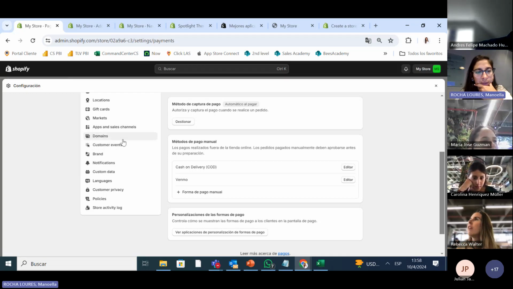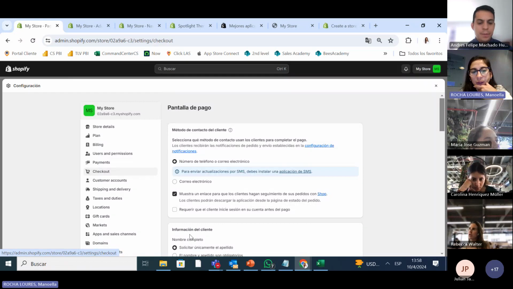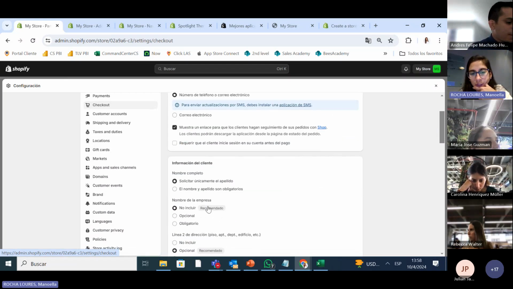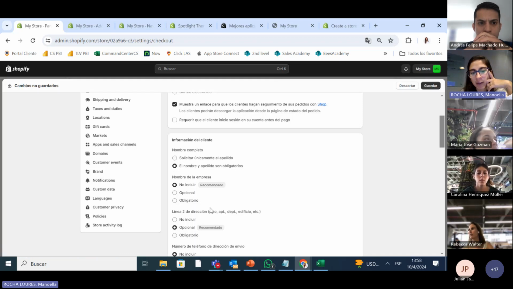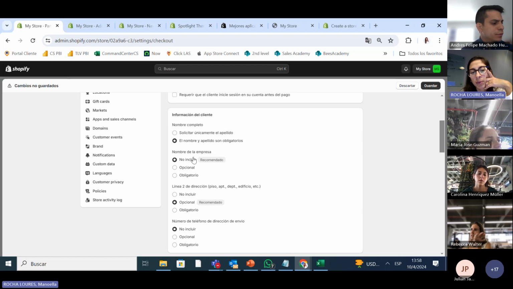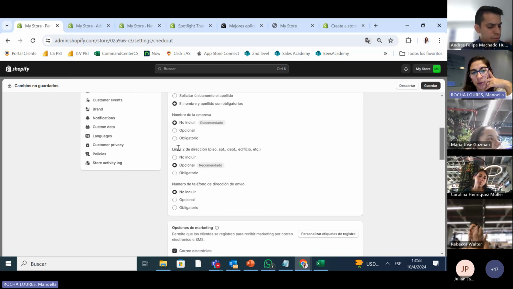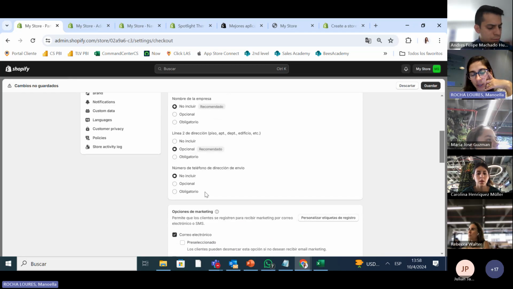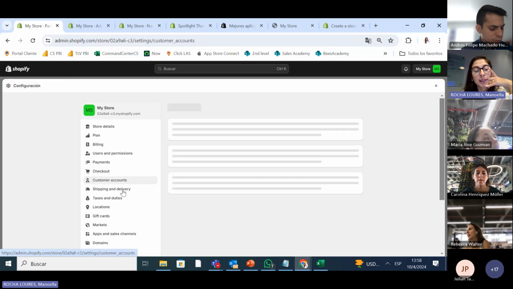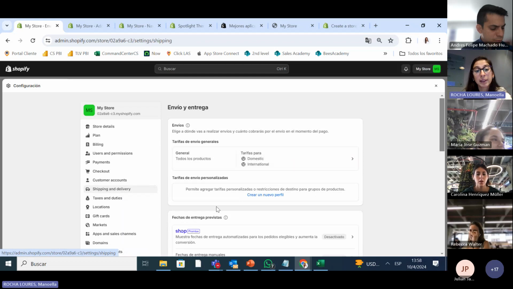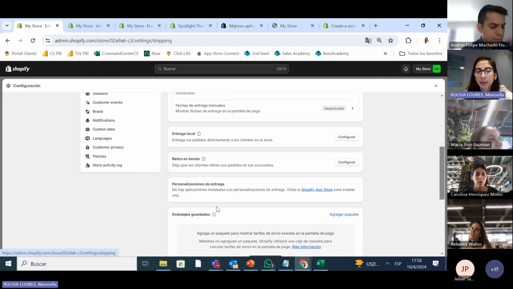Okay. Let's say then you work on your checkout. How do you want to do it? What do you want it to show on the checkout? Remember when I told you the story of the webpage in Paraguay, a pharmacy, where we ask a lot of information. Here they give you how you want to ask. For example, only the last name, or the name and the last name. Do you want to include the name of the company? No, I don't care about the name of the company. Do I need the second address line? No, I just need the first. So a lot of things you can pick and choose here. Then something extremely important, the shipping and delivery. This goes the same way.